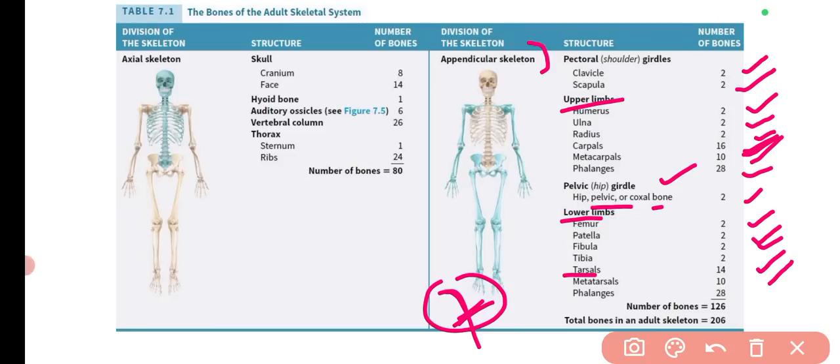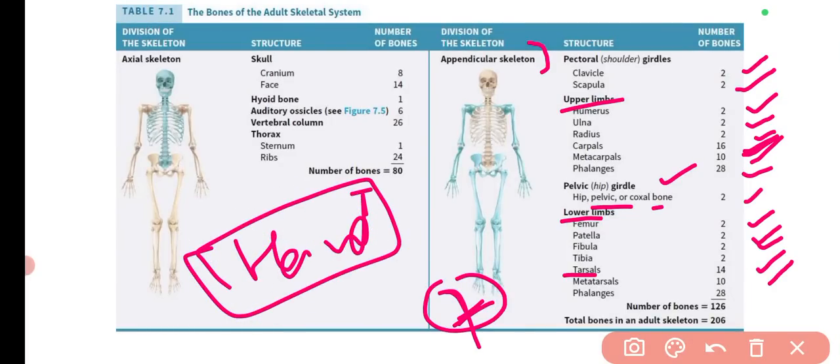So if someone asks in which body part the highest number of bones is present, that will be your hand, because there are more bones. One bone is more as compared to the foot or any other part.